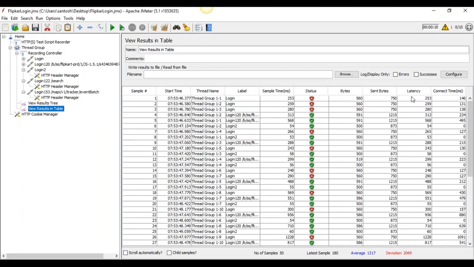So in the interview, they can ask what the red color is. What is the red color? Red color is showing as a fail. Okay, warning.